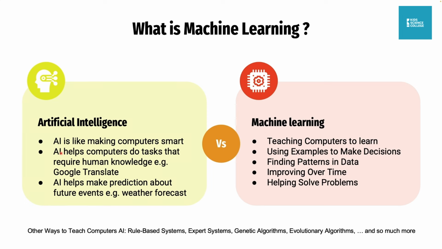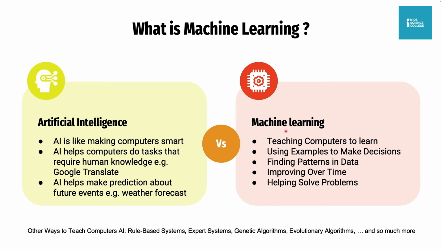So AI helps computers to do tasks that require human knowledge, e.g. Google Translate. That is an example of how AI is being used. AI also helps us to make predictions about future events, e.g. weather forecast.